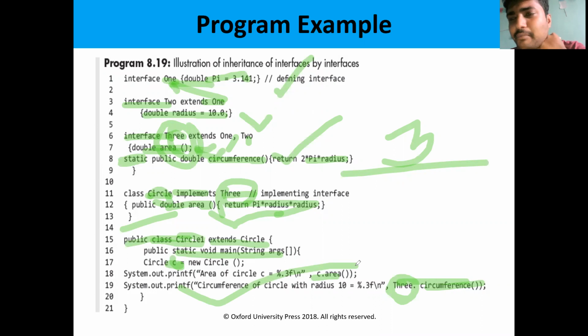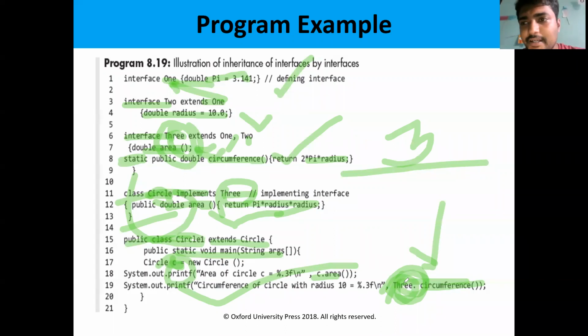So simply, interfaces are nothing but constant values or abstract methods. In order to implement the abstract methods of interfaces, we need a class. We can access the interface methods or interface members by using either the object or the interface name. So this is the basic introduction to the interfaces.